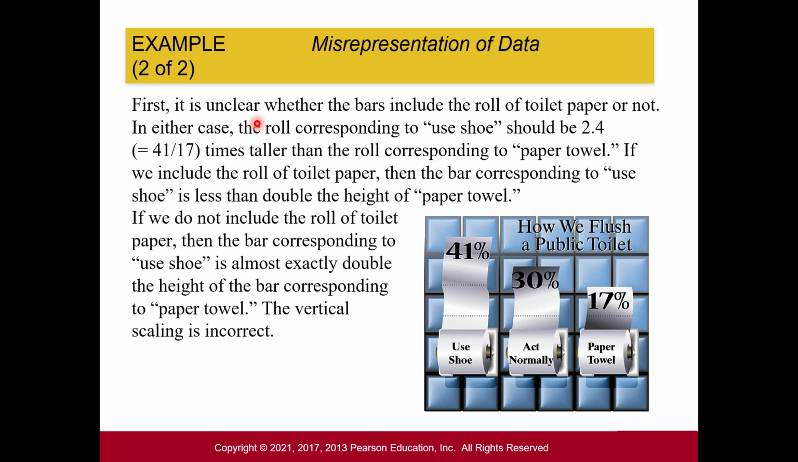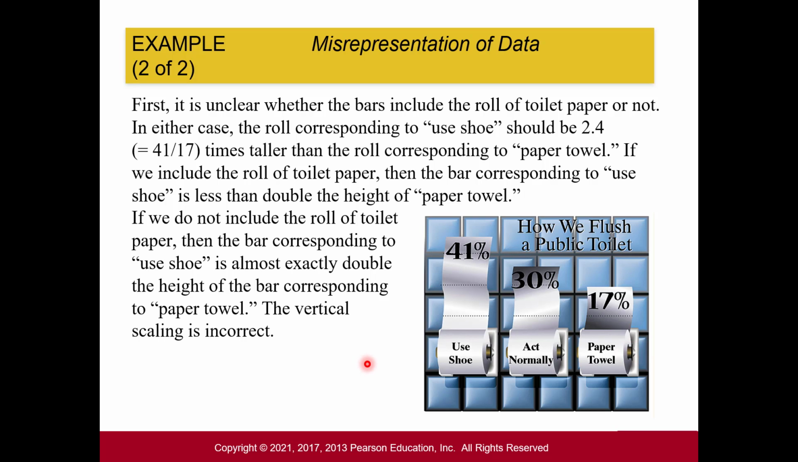First of all, it's unclear whether the bars include the roll of toilet paper or not. So just the fact that they got creative with the toilet paper for the visual, it's a little bit confusing and misleading. So in either case, the roll corresponding to used shoe should be 2.4, or 41 out of 17, times taller than the roll corresponding to paper towel. Okay, so that's the proportion, 41 over 17, the proportion of the height bigger than this one.